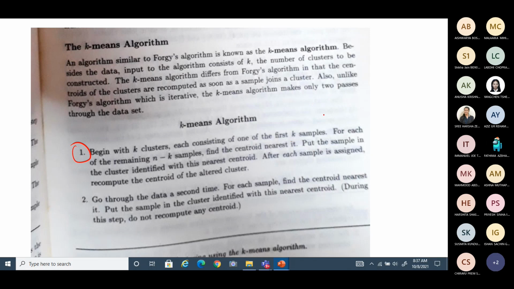What about the next? The rest of the n minus k samples now you have to group in such a way that you check each sample whether it is close to one of the beginning centroids or not. What you are trying to do during the algorithm is check the possibility of grouping it to the nearest group.